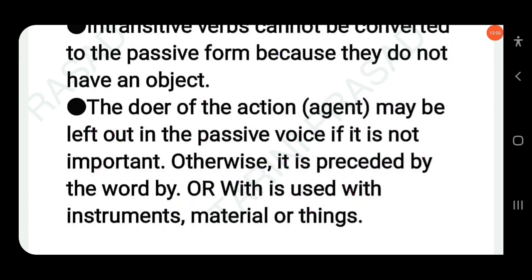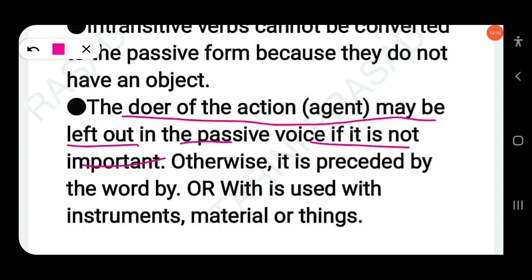Here it mentions that the doer of the action, that means the agent, may be left out; you can omit it, like "someone" here, if it is not important. We call it agentless passive. Otherwise it is preceded by the word by: by Rohan, by me, by her, by them, by us. Or with is used for instruments, material or things.